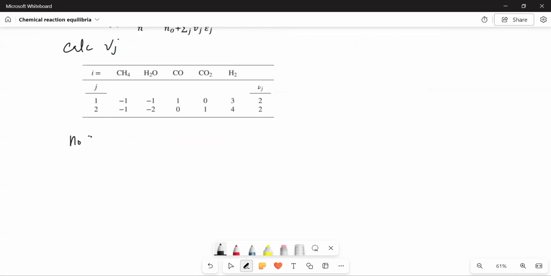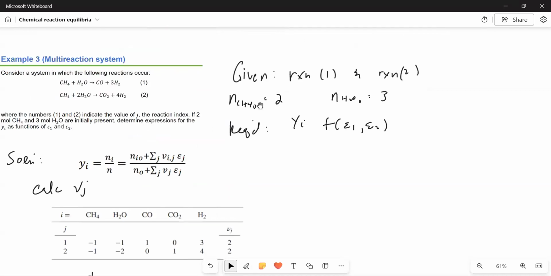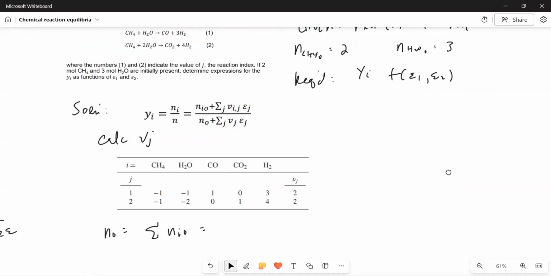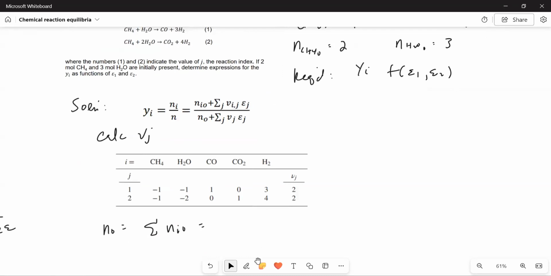What is n naught? It is just the summation of n sub i naught, and this is just equal to 2 plus 3, which are the initial amounts in the system for methane and water. I did not write anymore the equation, but let's write that v sub ij.